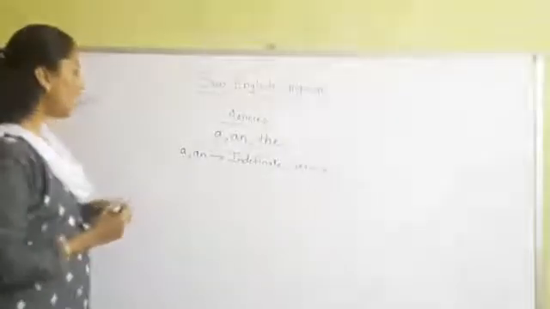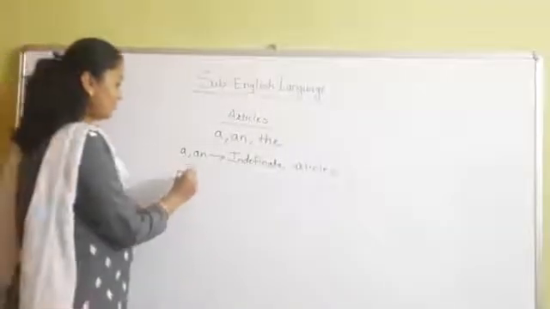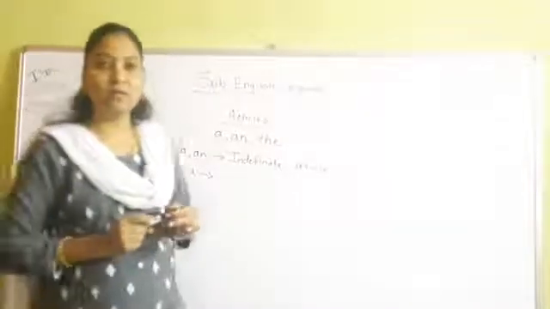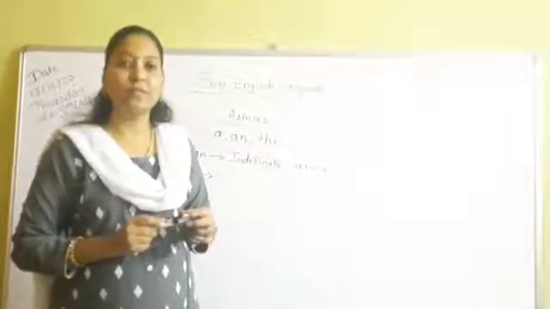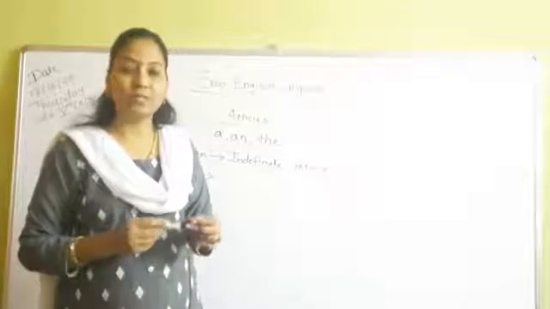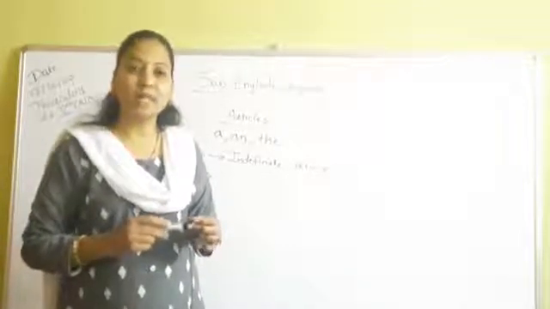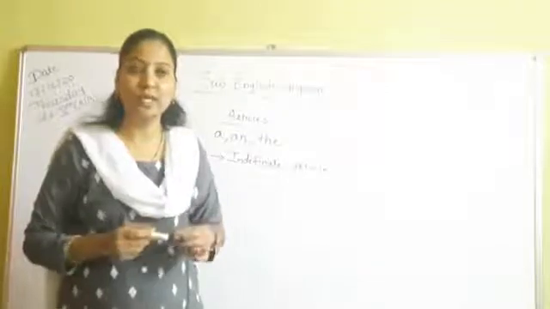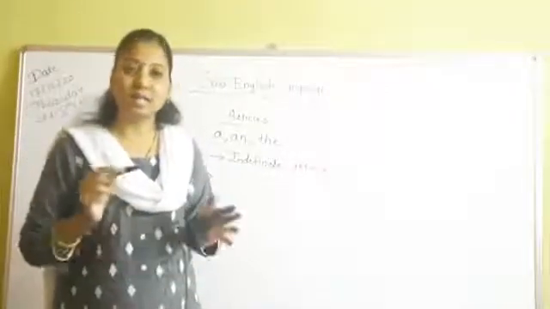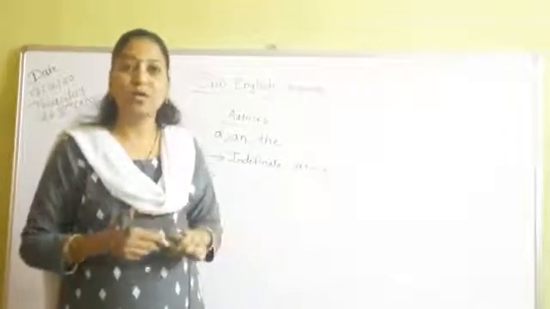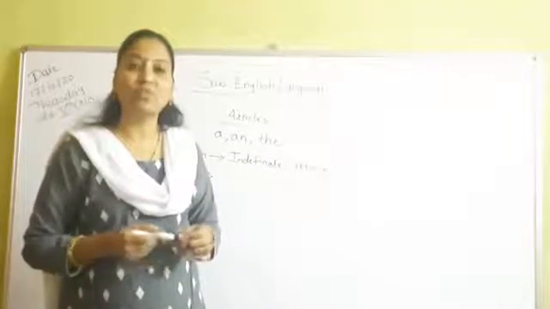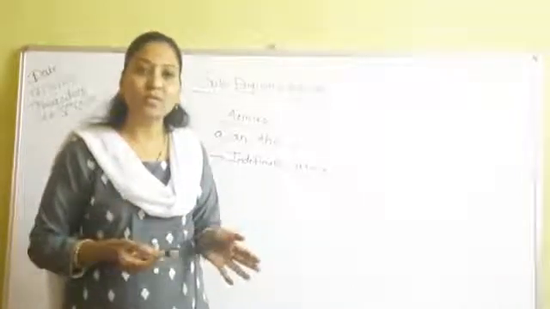And we have seen the use of a. I have told you that we use a when we are talking about a singular countable noun. Whenever we are talking about a singular countable noun, at that time we use a. Or we use it when we are talking about a person or a thing for the first time, or when we are talking about a thing in general.